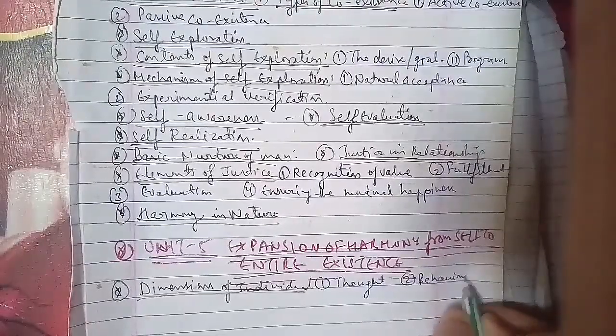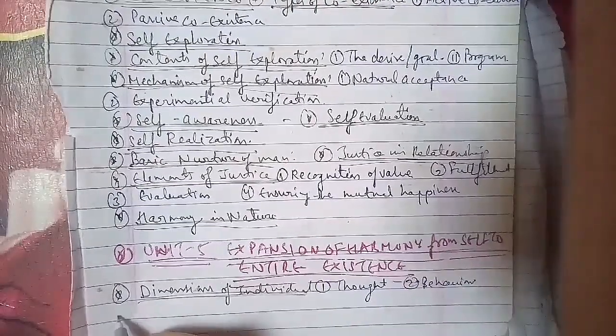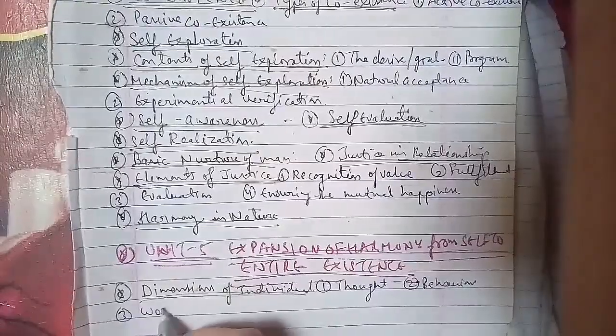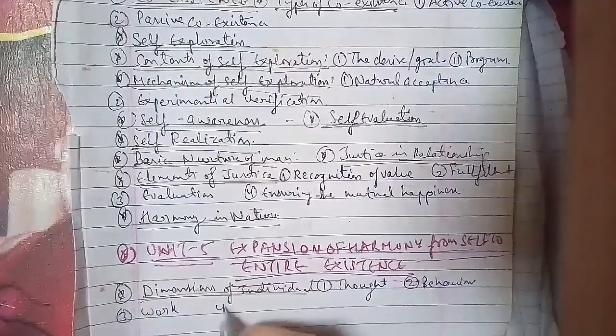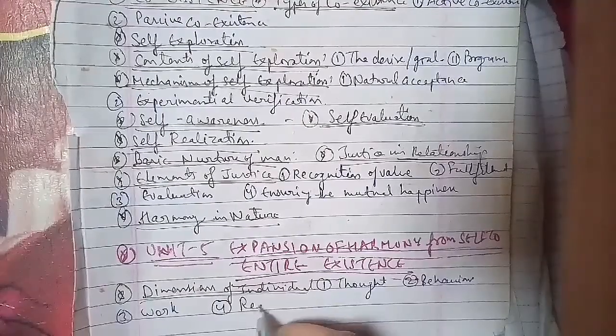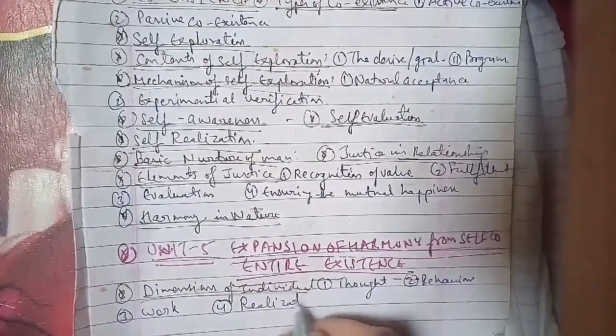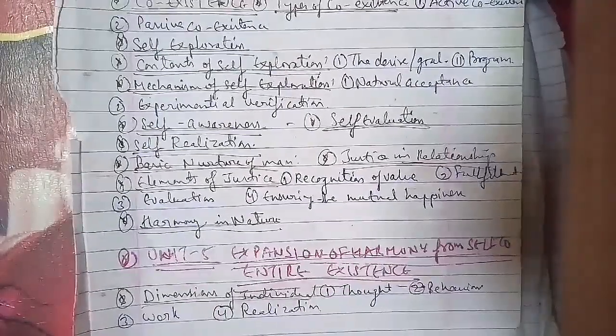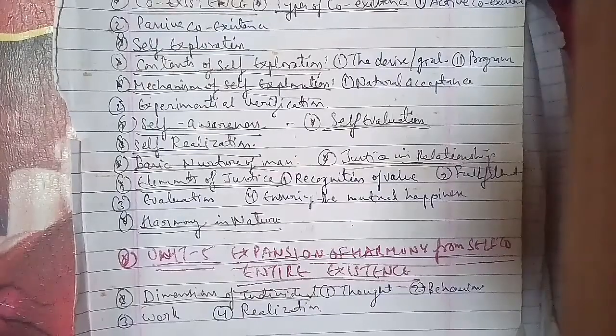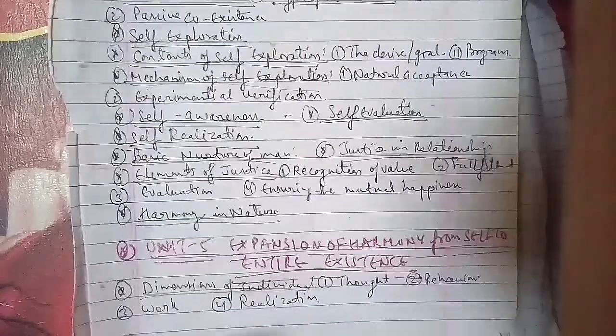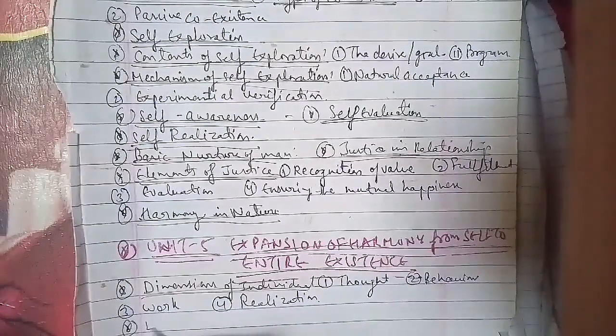Second is in every family. Third is in society. Fourth is in nature that we have. Now we'll discuss another question, that is, what are the ways to ensure the harmony